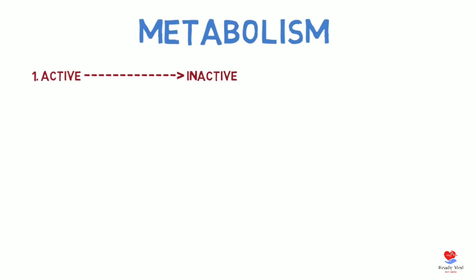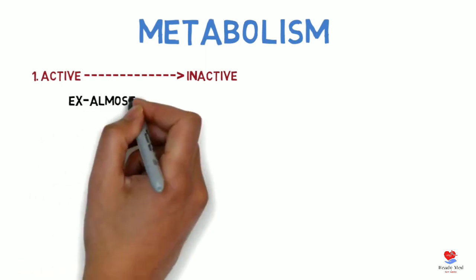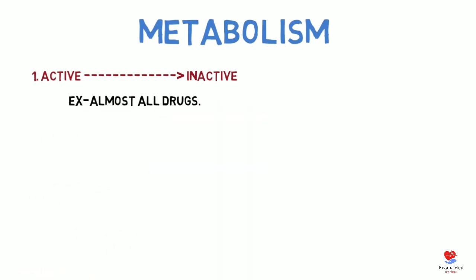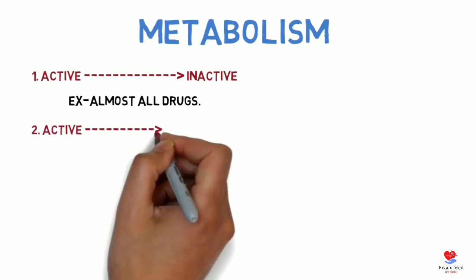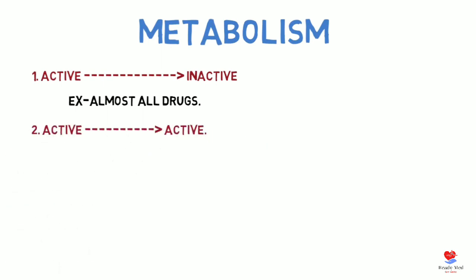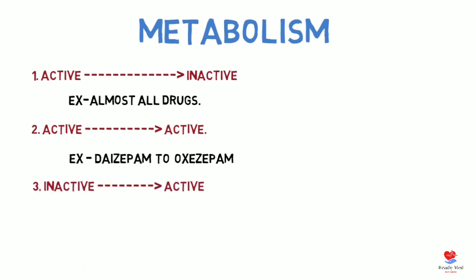Starting with active drugs: an active drug becomes inactive after metabolism. Almost every drug follows the same pattern. Before metabolism they are active, after metabolism they become inactive. Some drugs remain active both before and after metabolism. An example for this is diazepam. Diazepam is an active drug. After metabolism it becomes oxazepam, which is also an active drug.